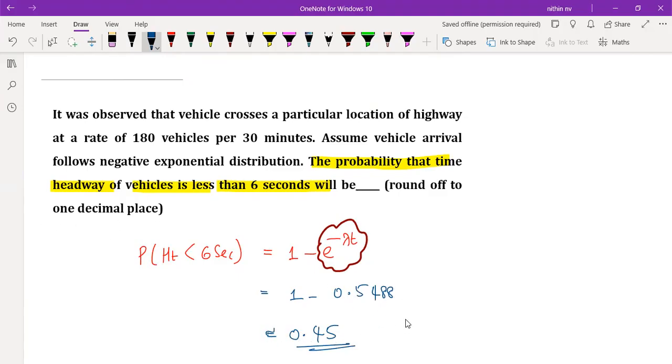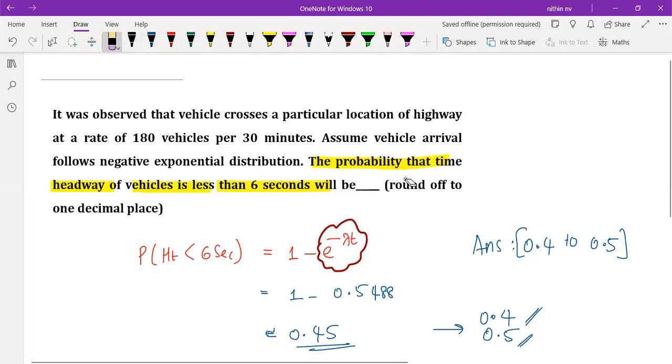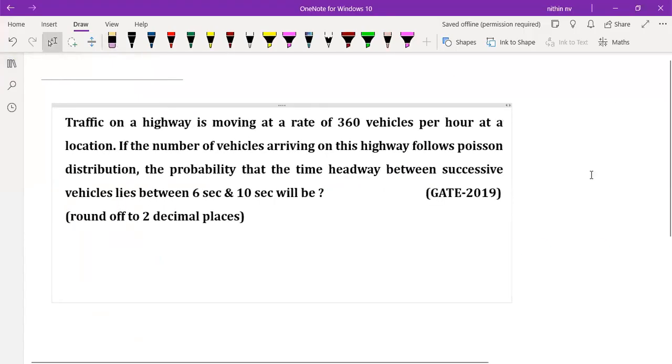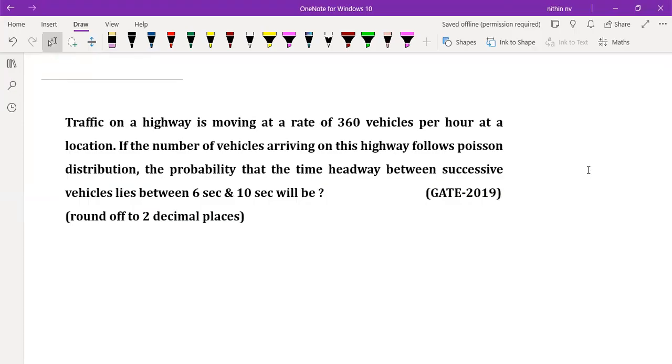Round off to 1 decimal we require. So you can round it off to just 1 decimal. So 0.4 or 0.5. You can substitute. Both you will be getting the answer. Mostly they will be giving the answer key range like that, 0.4 to 0.5. That's it. So here also, as I told you, suppose they mention that it's in percentage, then only you convert it to percentage. Otherwise, don't do it. Okay, guys, that's it. Now another type of question. If you discuss this question as well, the entire concept of Poisson distribution is completed. Okay, so look at this.